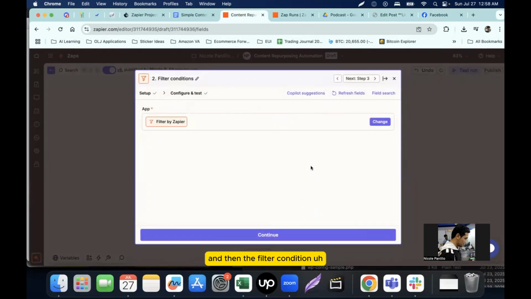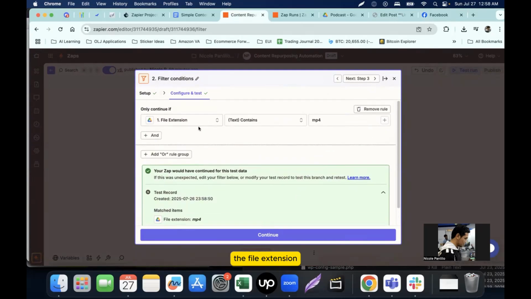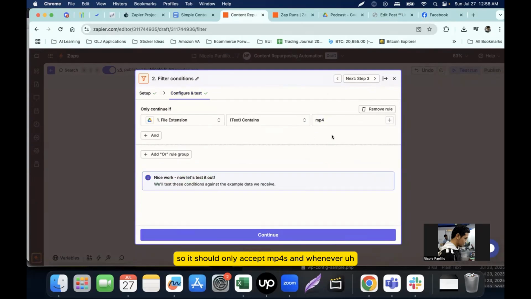And then the filter condition, what we have set is that the file extension uploaded should always contain an MP4 file extension. So it should only accept MP4s. And if ever we uploaded MP3s, XLs, and DOX files, it will not be accepted and the automation will not proceed.